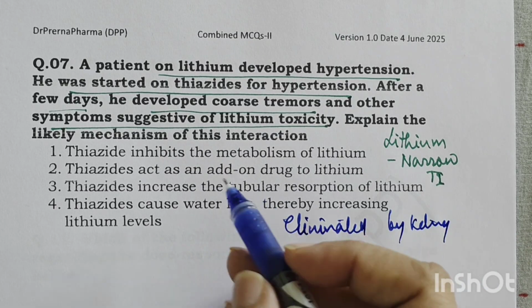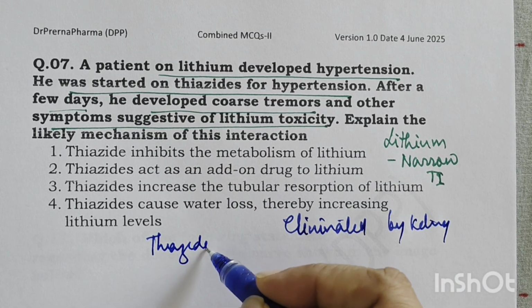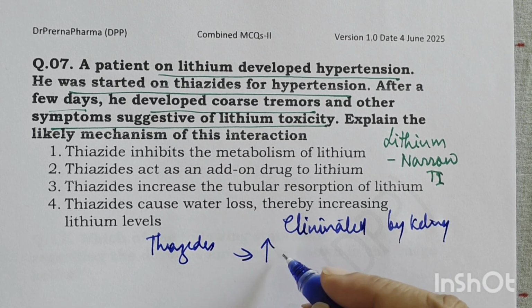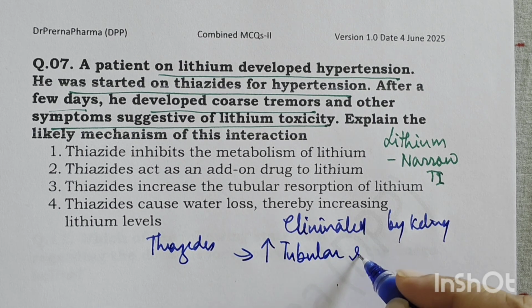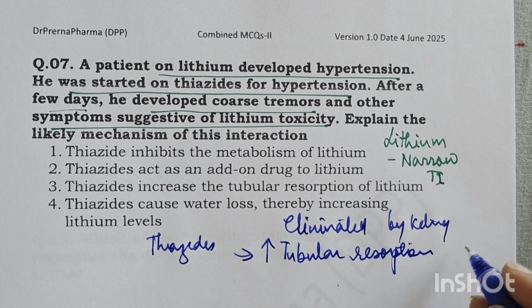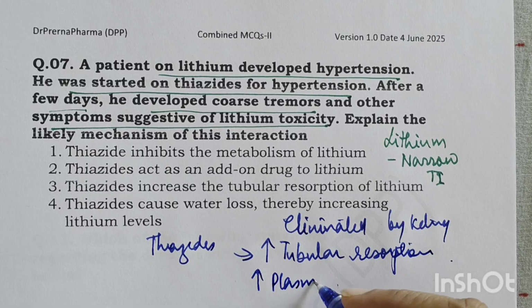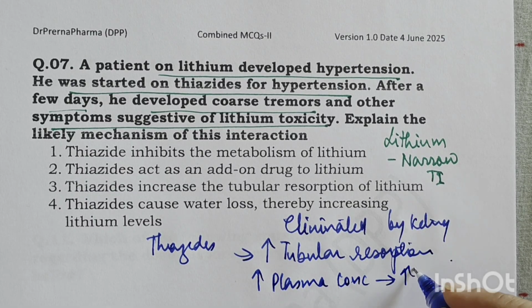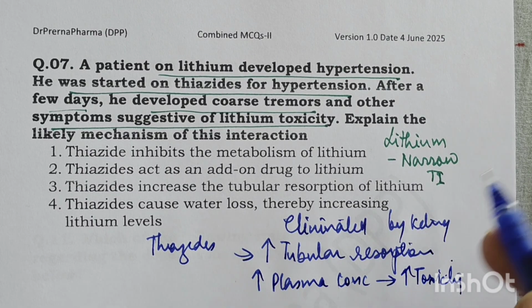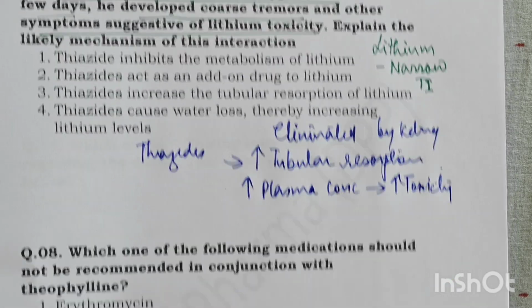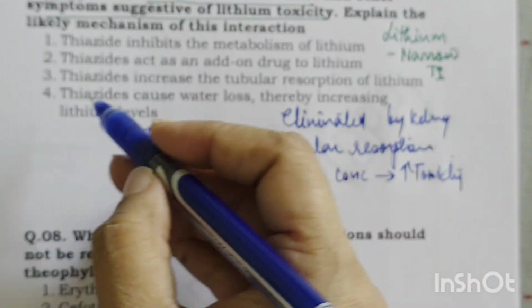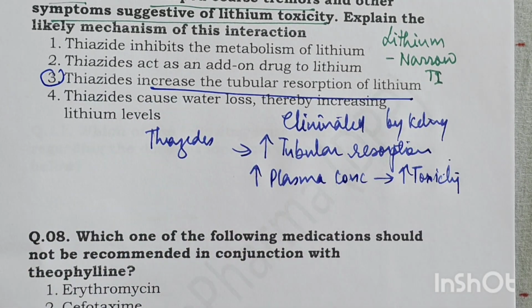Now when you give thiazides with lithium, when you start thiazides in the patient, what they'll do is they'll increase the tubular reabsorption or resorption of lithium, right? As a result, they'll increase the plasma concentration of lithium, and this will result in toxicity. So this toxicity will present as coarse tremors and GI disturbances, etc. So what is the right answer? The right answer is thiazides, they increase the tubular resorption of lithium.